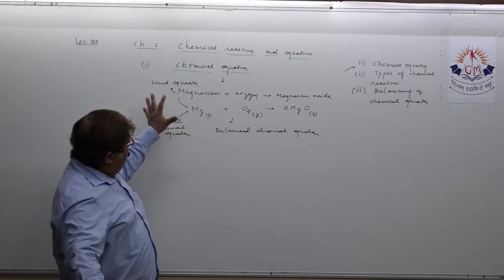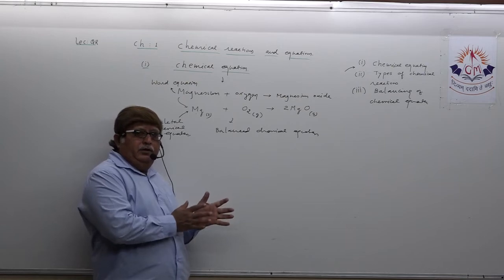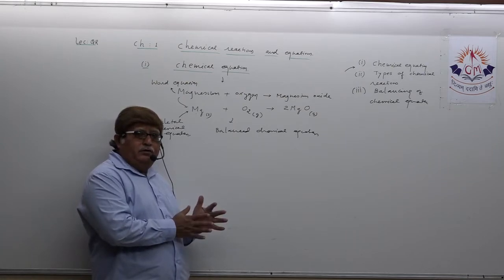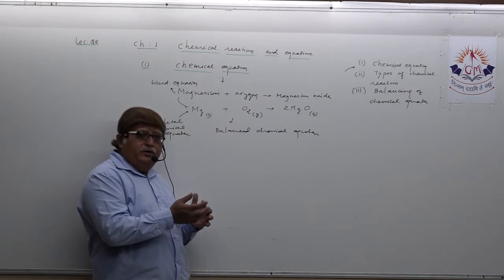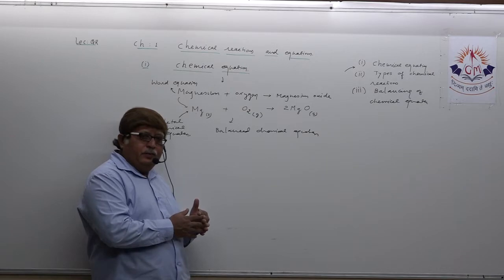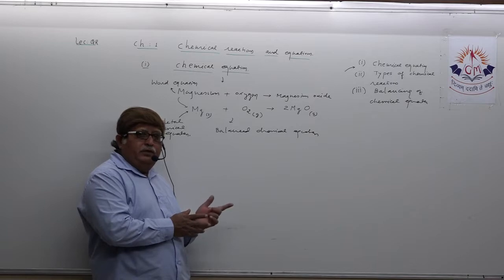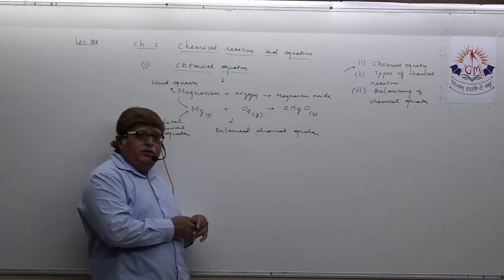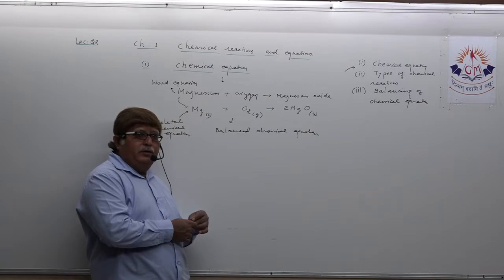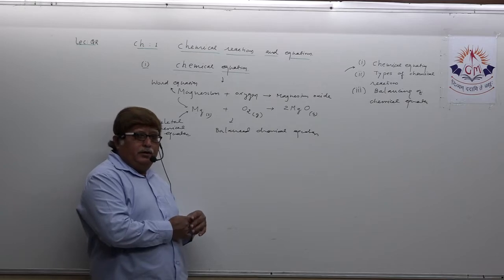So what is a chemical equation? A chemical equation is a short, concise, appropriate way of expressing any chemical reaction. A chemical equation can be written in word form, then we call it a word equation. It can also be written in the form of symbols and formulas. We call it a skeletal chemical equation. When you try to balance it, it is called a balanced chemical equation.